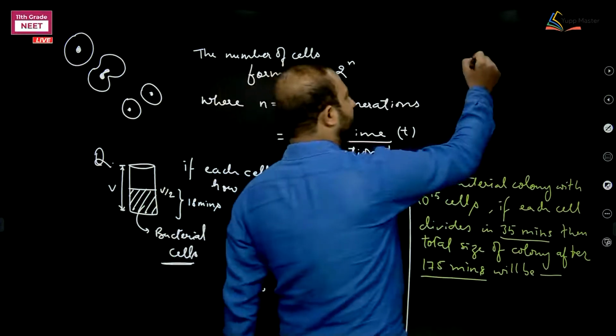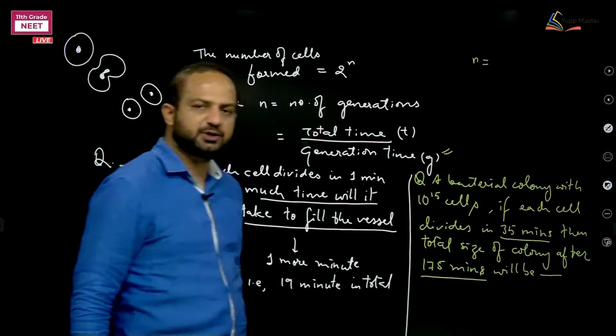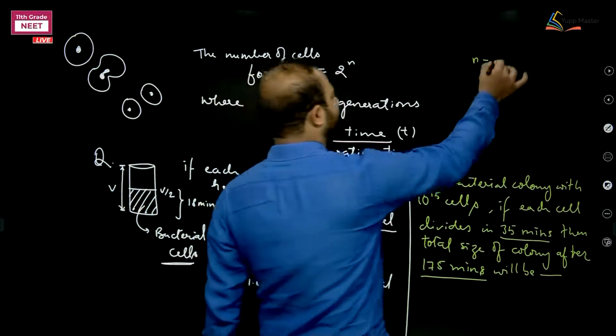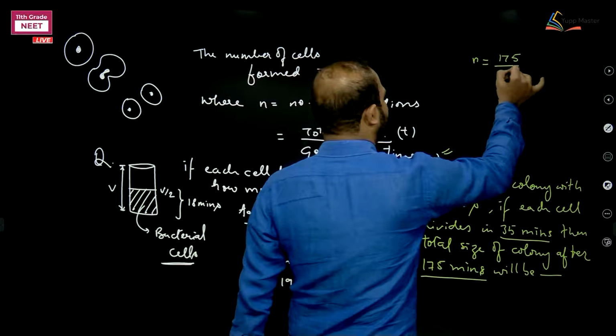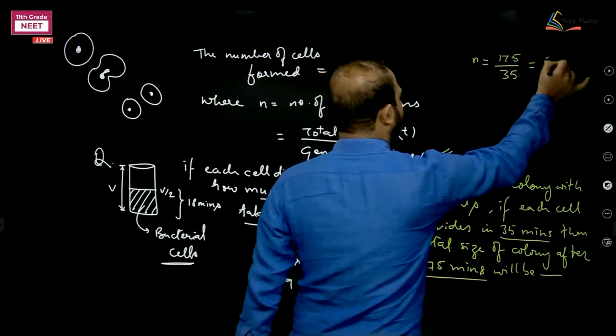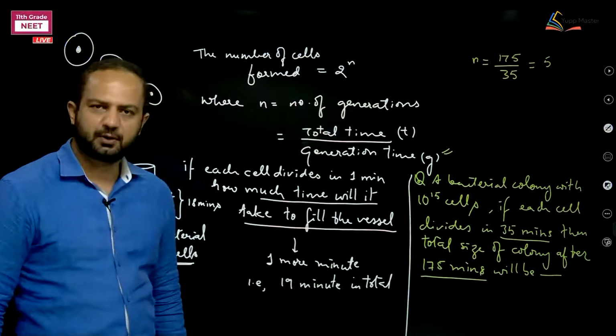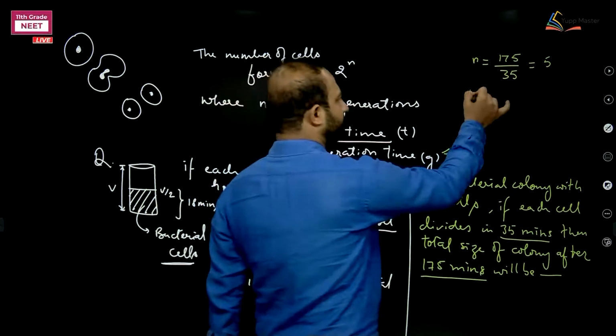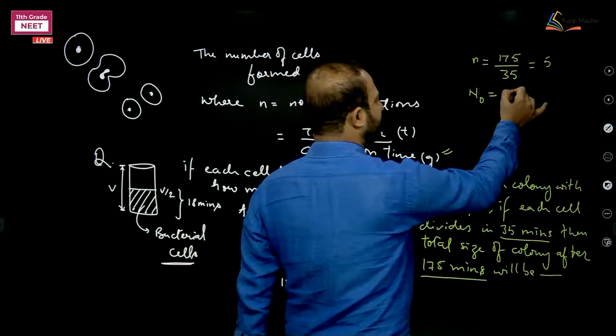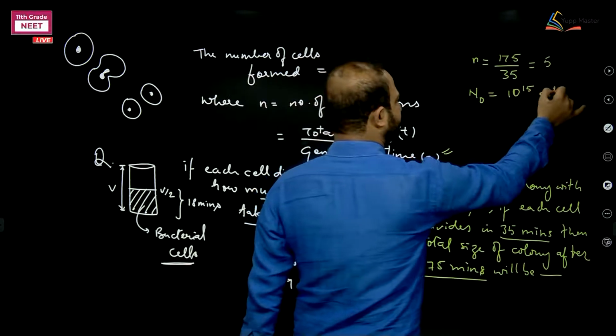So here I can determine the number of generations. How? 175 divided by 35. This comes out to be 5. This will be the number of generations. Initially the number of cells is 10 raised to power 15.